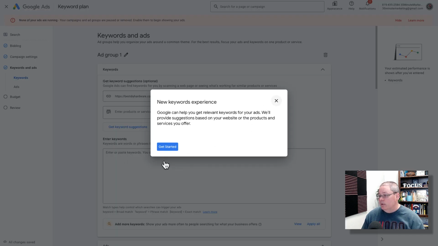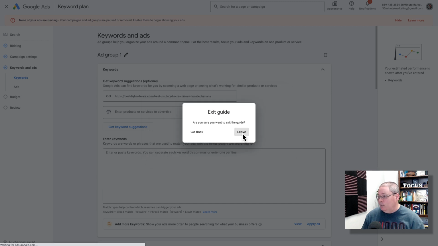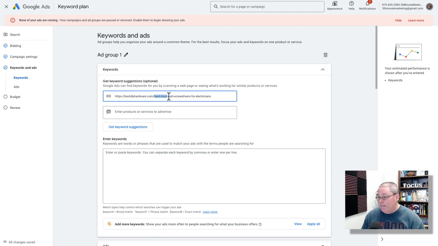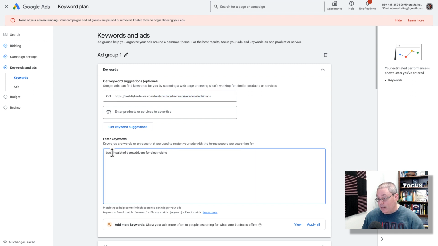Okay, new keywords experience, exit. I don't want you to tell me what I'm doing. I just want you to let me enter the keyword, because we're going to enter the keyword best insulated screwdrivers for electricians. So we're going to enter that keyword here and we're just going to enter that.